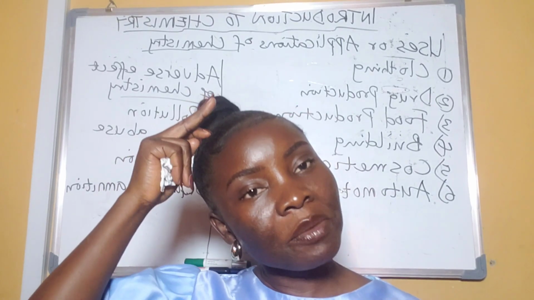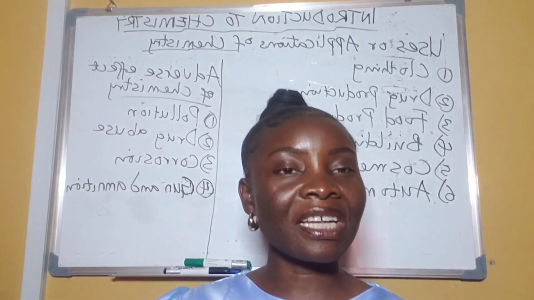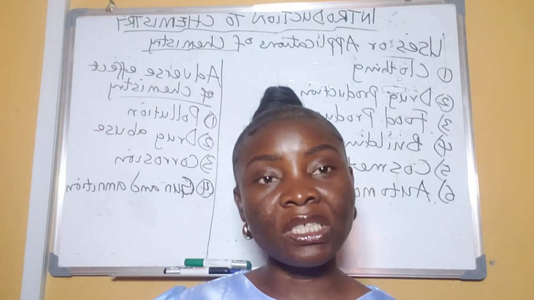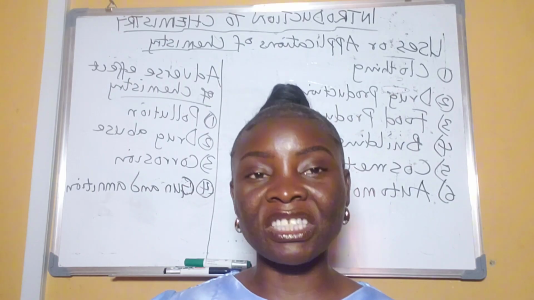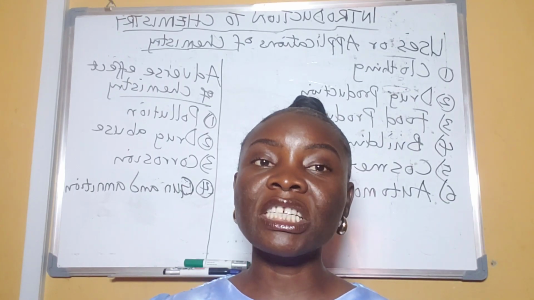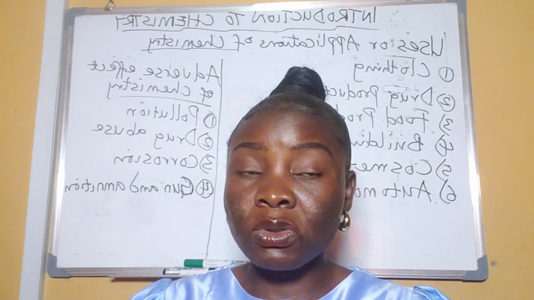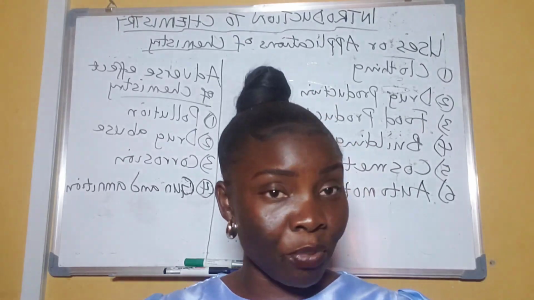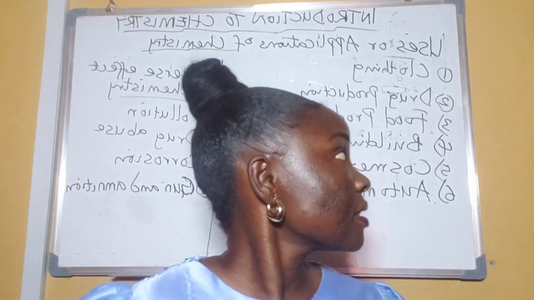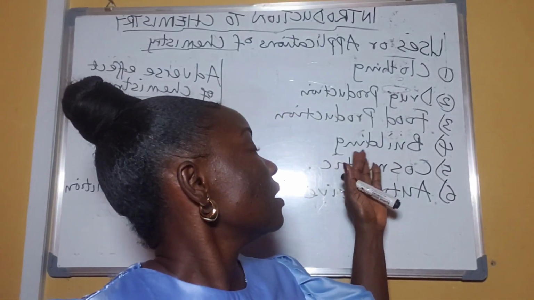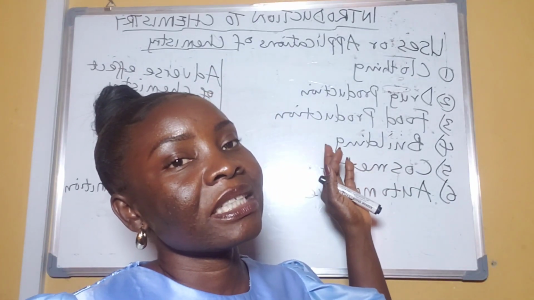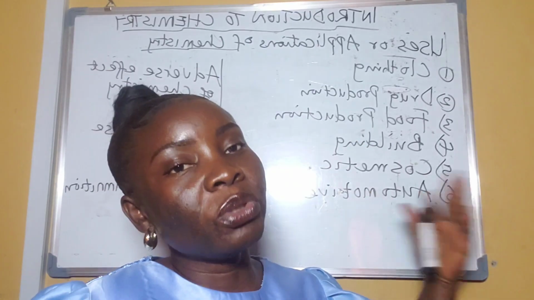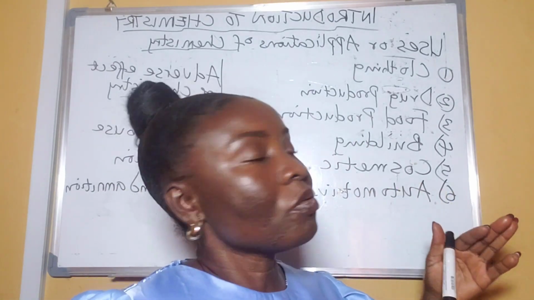Without the knowledge of chemistry, we will not be able to know that even the ground that we are working on is embedded with a lot of raw materials for our use. It's from the knowledge of chemistry that we're able to solve most of our problems. All right, so chemistry has helped us to make affordable buildings that are comfortable for our living.